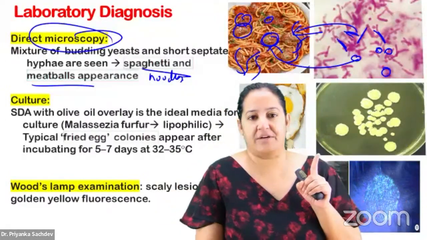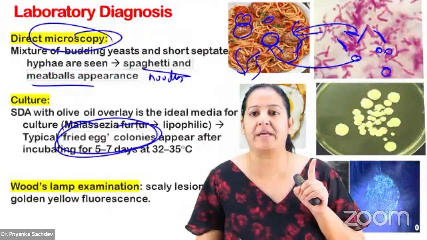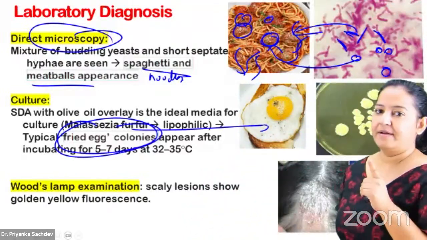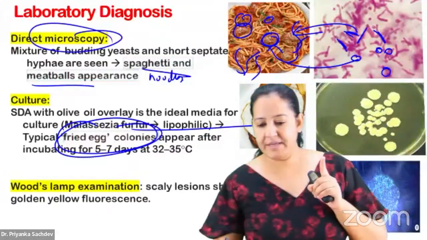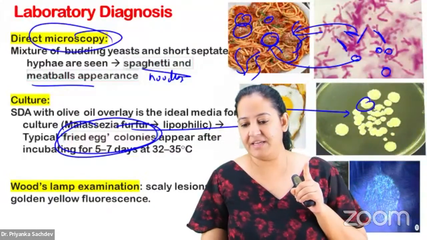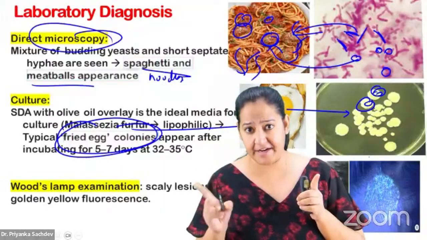The second is the culture. On SDA agar, it gives fried egg colony. You get a question on that. Can you see the egg? The white, the yellow. The colonies are looking like that. The white, the yellow. It's like that, fried egg appearance.